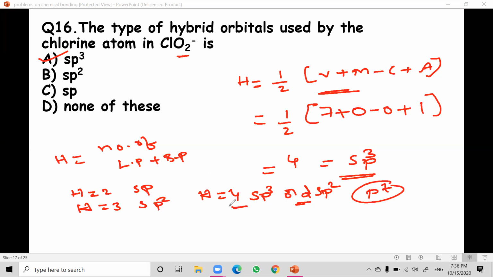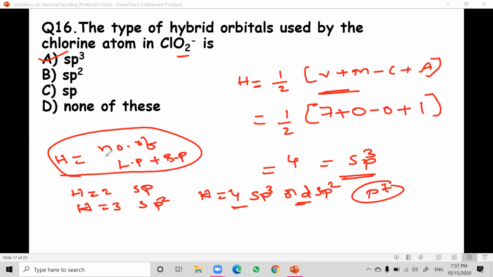So H is equal to 4. H is equal to 5, sp3d. We have discussed all this in the class. I hope it is clear. Please copy down this answer. Very, very important, a simple question actually. So, how to find hybridization for ions and neutral molecules? For neutral molecules, you can use this formula. For ions also you can use this formula, but you have to draw the diagram for chlorine and oxygen to see where it is gaining or losing electrons.